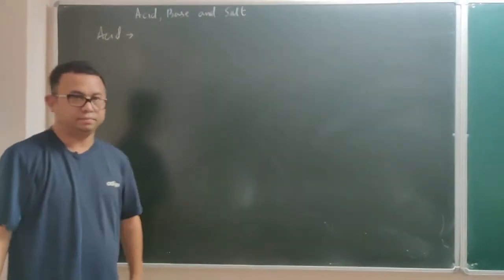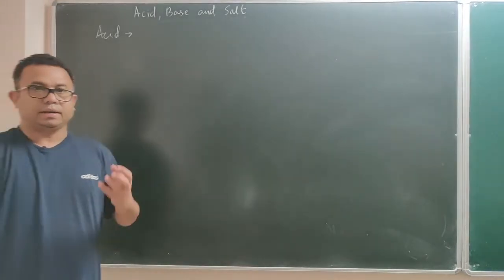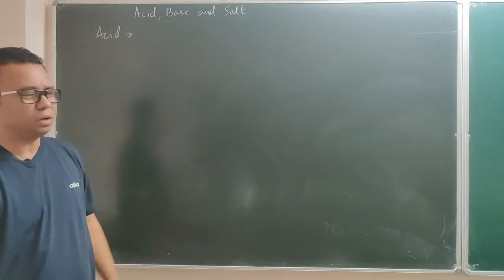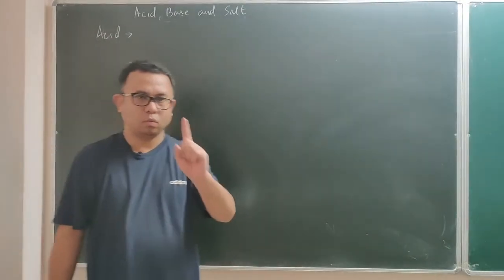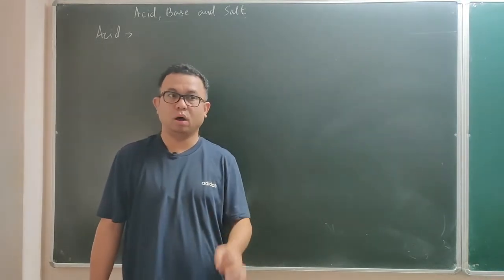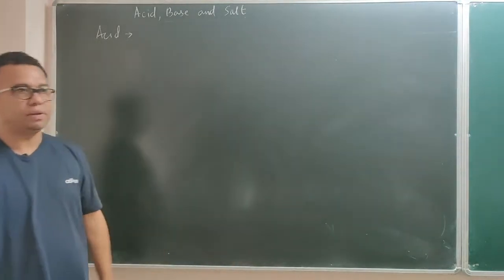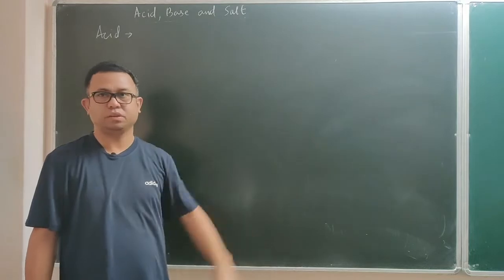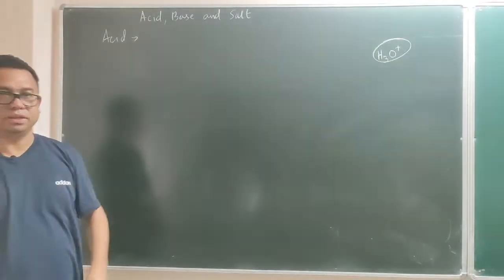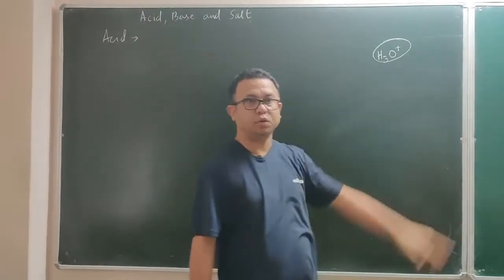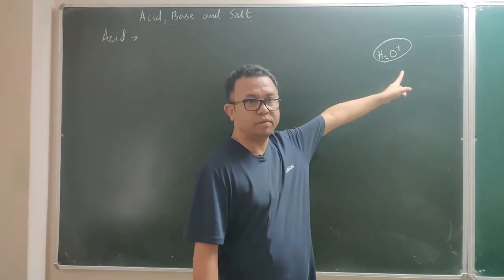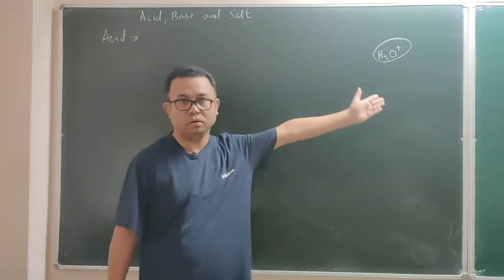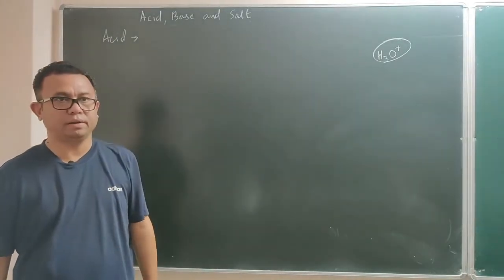Now, what is an acid? Acids are chemical compounds which, when dissolved in water, produce only one type of cation, only one kind of positive ion, and that positive ion should be the hydronium ion. In the second chapter we discussed the formation of the hydronium ion, H3O plus. You all know the meaning of hydronium. We have seen in the chemical bonding chapter how the hydronium ion was formed, with a coordinate or dative bond.